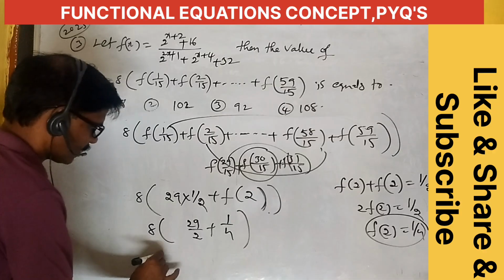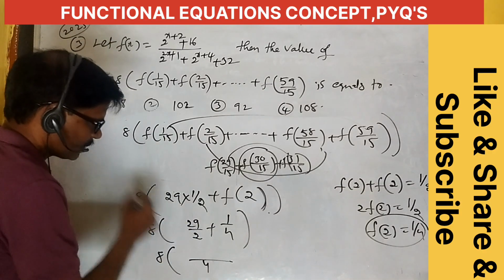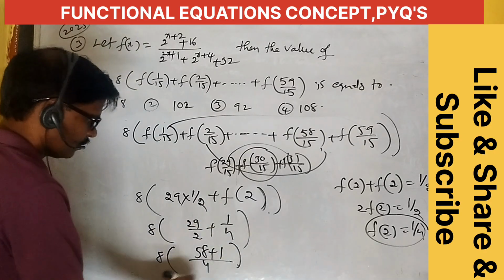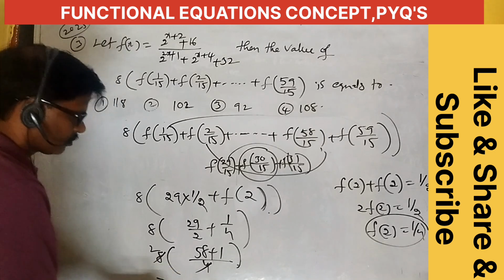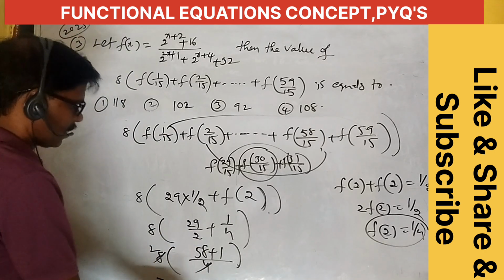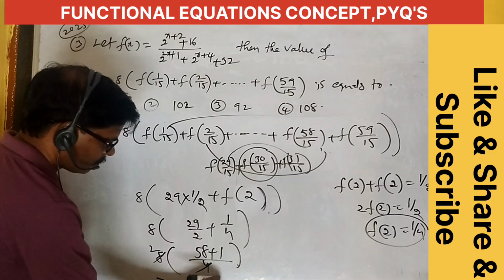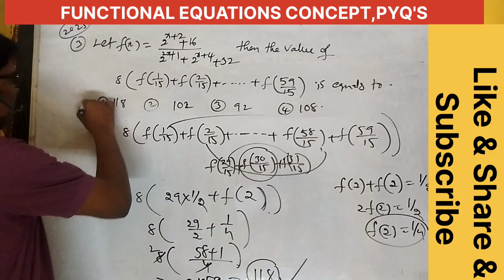What is the LCM? 8 into the LCM, which is 4. This is 2 into 58 plus this is the 1, this is 59. Okay, the 4 ones and 4 twos cancel. So 2 into 59 is equal to 118. 118 is our answer.